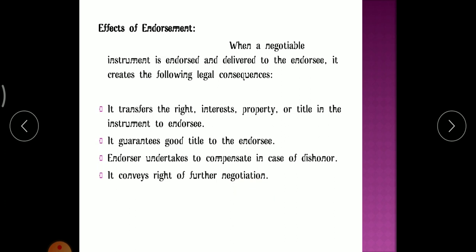First, it will transfer the rights, interest, properties, or title to the endorsee. Next, the endorser undertakes to compensate in case of dishonor. It guarantees good title to the endorsee. Then it conveys the right of further negotiation. These are the legal consequences that happen after endorsement is done.